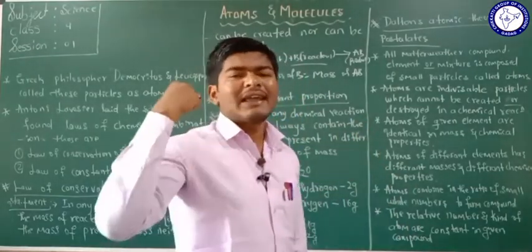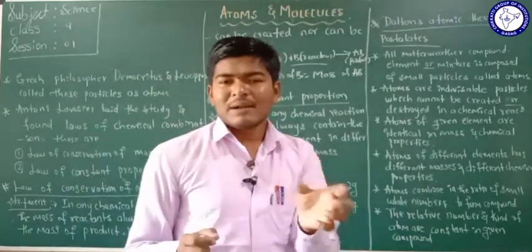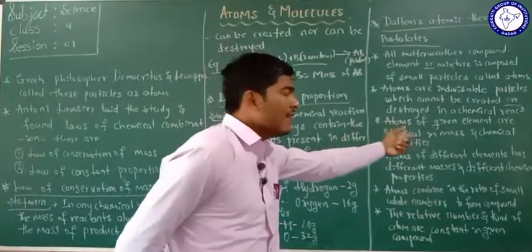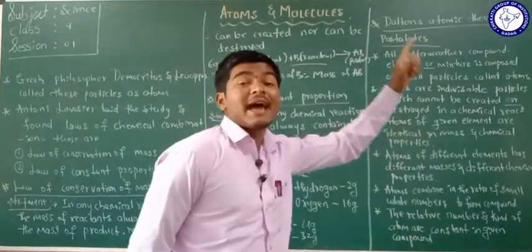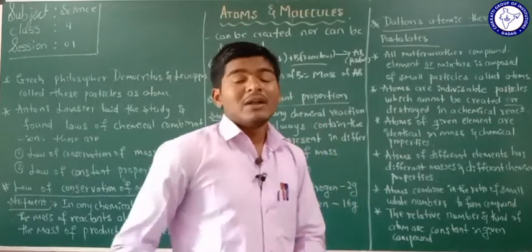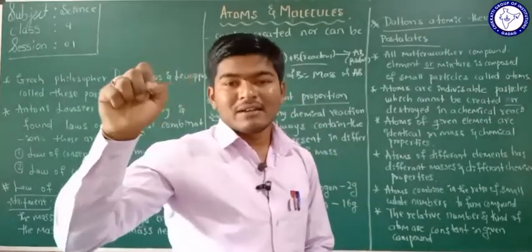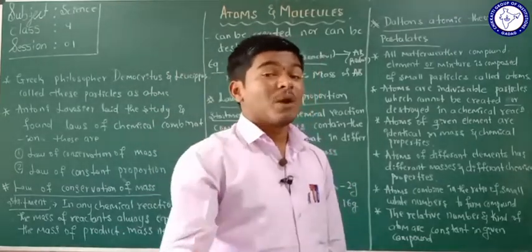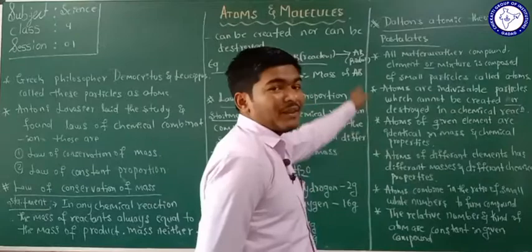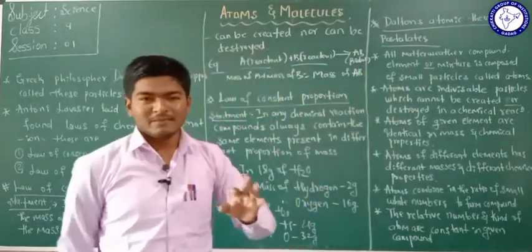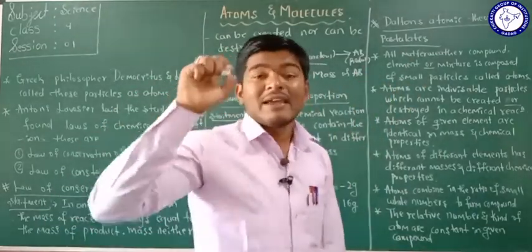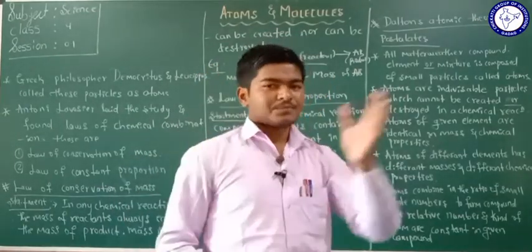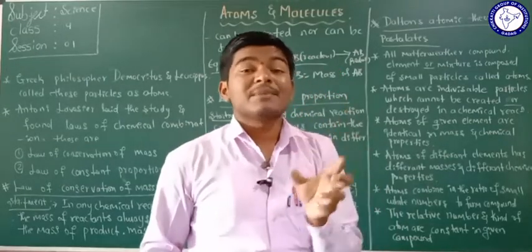if you take any type of iron material here, the atom of the iron always has the identical mass and identical chemical properties. So every atom of iron has the same mass and the same chemical properties. That is the third postulate of the Dalton theory. Once again I am repeating, every atom of any element has the same mass and the same chemical properties.